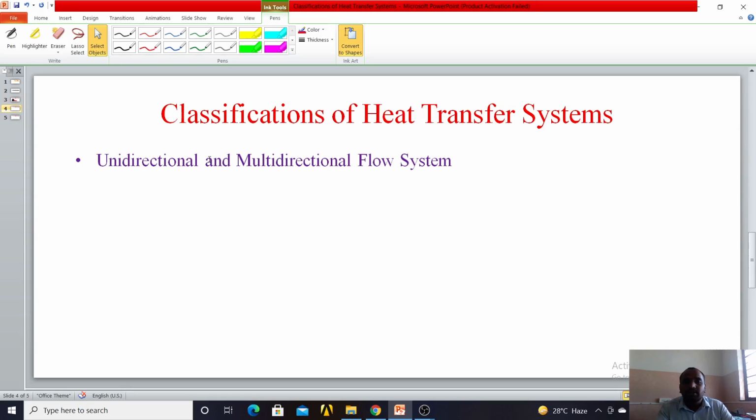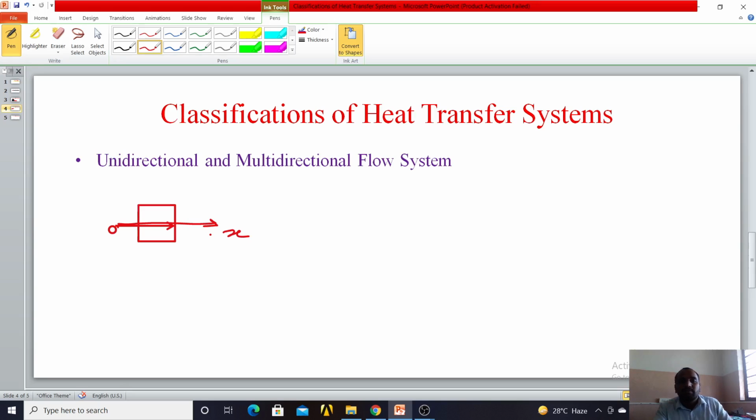Next classification is unidirectional and multidirectional flow systems. Suppose this is an object, and if heat is transferred from this point, suppose this is the origin, to the x-axis, that is only in one direction, it may be x, y or z, but if heat is transferred from O to x, that is only in one direction, then it is unidirectional.